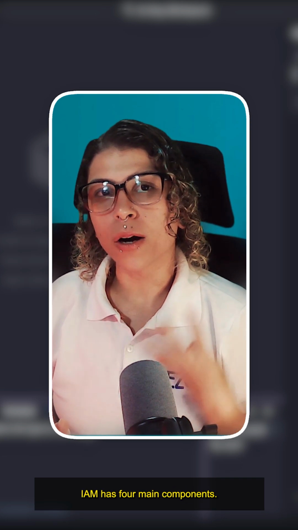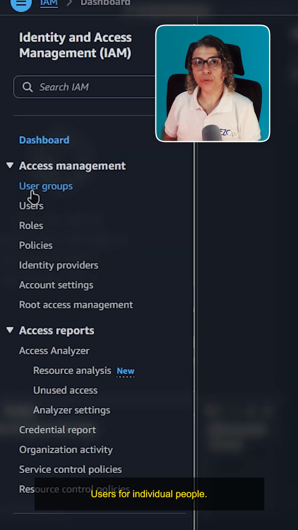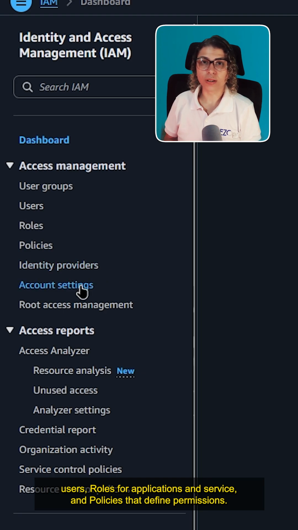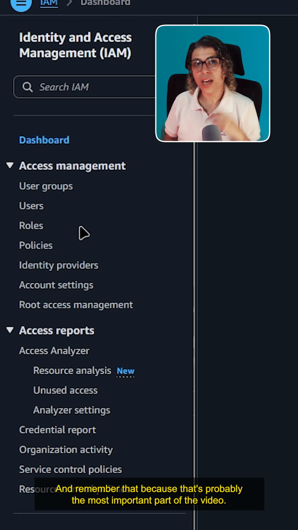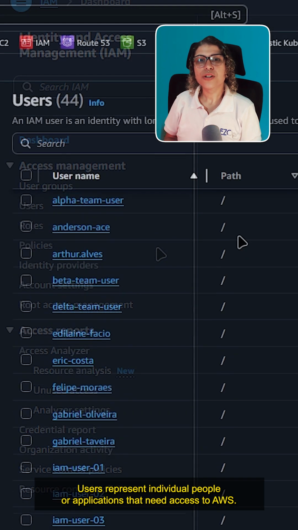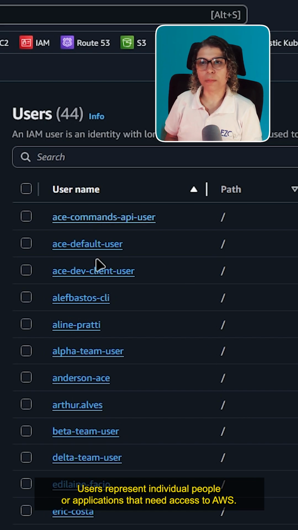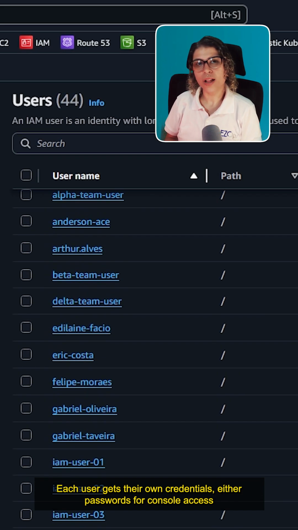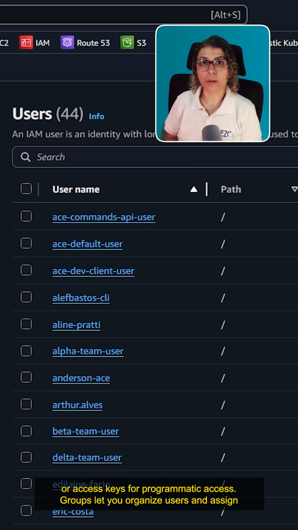IAM has four main components: users for individual people, groups to organize users, roles for applications and services, and policies that define permissions. And remember that, because that's probably the most important part of the video. Users represent individual people or applications that need access to AWS. Each user gets their own credentials, either passwords for console access or access keys for programmatic access.